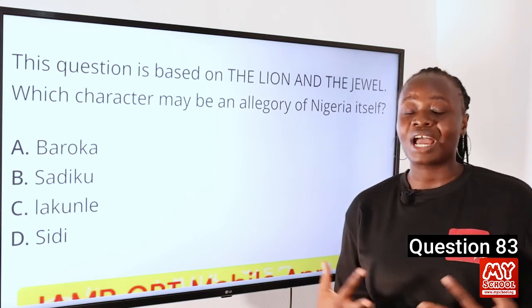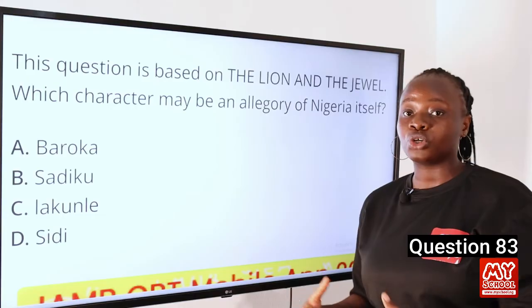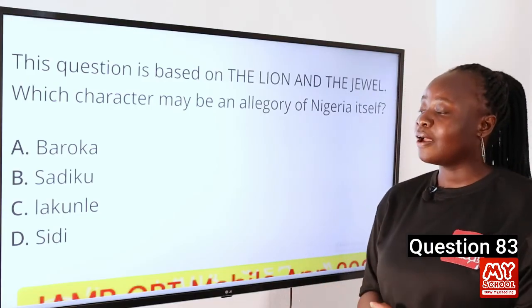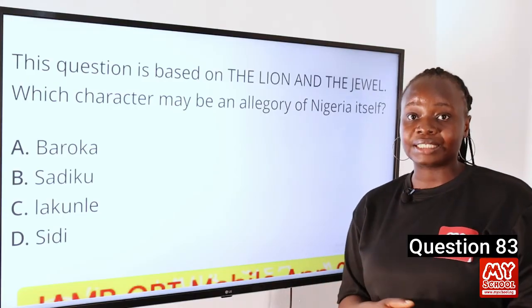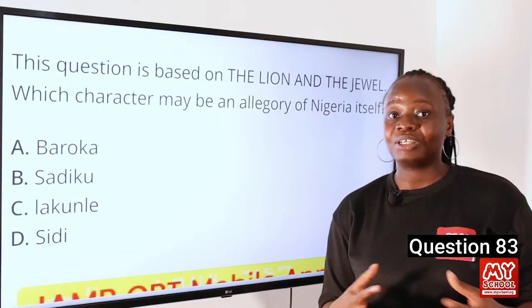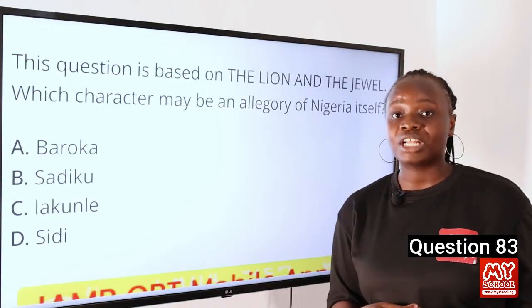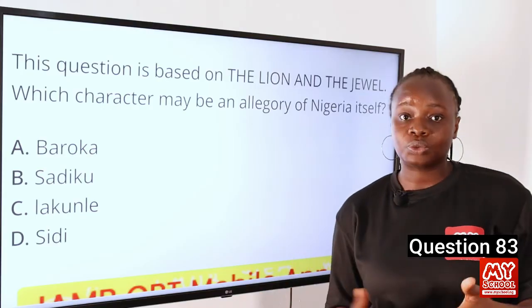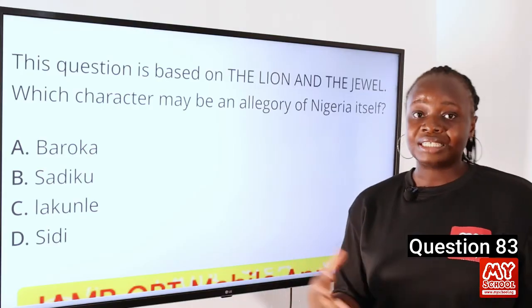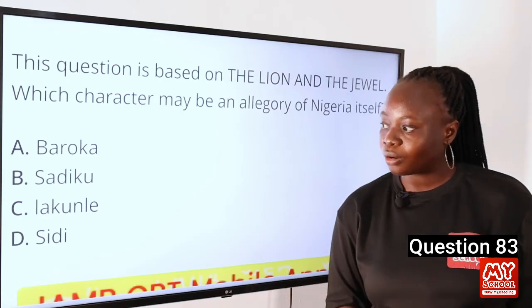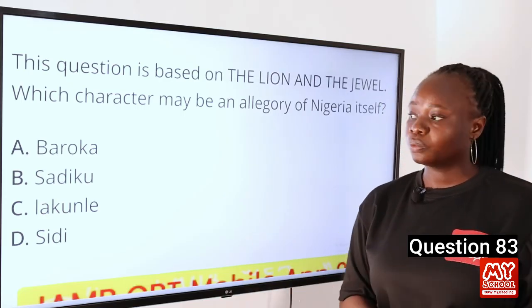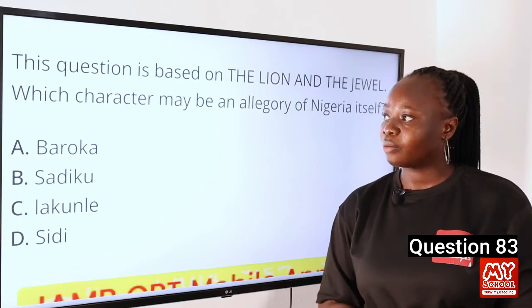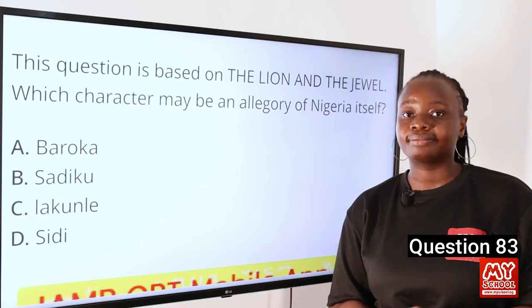Before colonialism, we had these traditional values and customs that we lived by, that were upheld. But with the advent of colonialism, things began to change as there is a tension between our traditional past and the modern world that the colonial masters were trying to bring into the country. And this modern world is represented by Lakunle and Sidi in the play. So our answer to this question is Baroka, because it represents our traditional past.